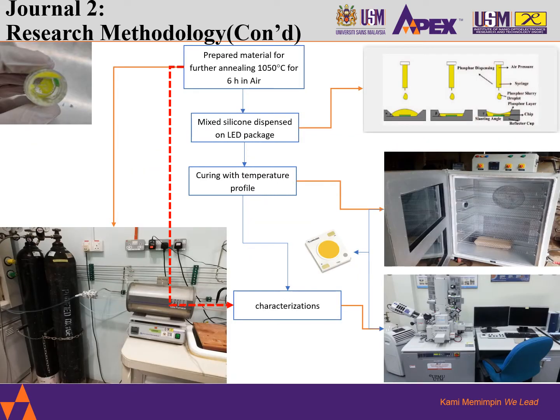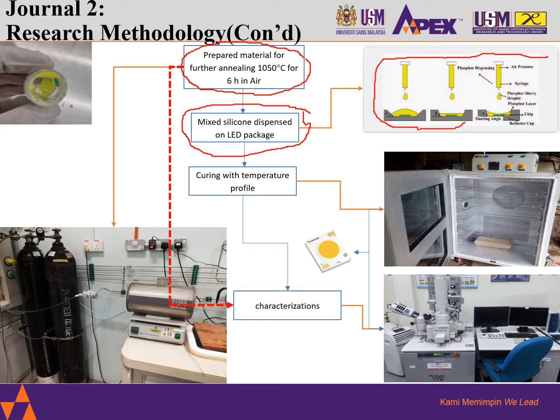Continuing from the earlier methodology, the samples completed in microwave combustion go on to an annealing process at 1050 degrees C for 6 hours in air, and are then mixed with silicone on LED packages, like I also mentioned in my previous journal 1.